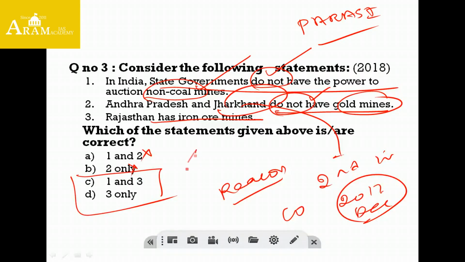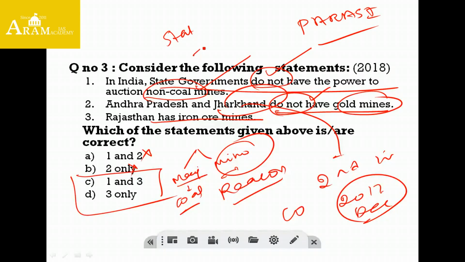Friends, there are two kinds of resources: one is major resources, another is minor resources. Major resources are coal and so on. Minor resources are those other than major resources. The auctioning rights of minor resources are given to state governments with the help of the 7th Schedule and the State List. So the first statement is definitely wrong, because state governments have the power to auction non-coal mines. So we can eliminate 1 also. We are left with only one option, that is D, 3 only.